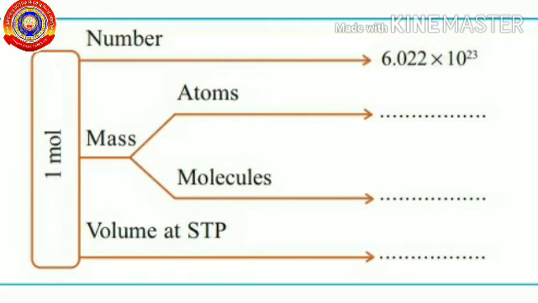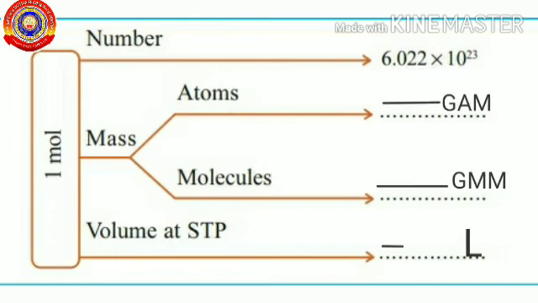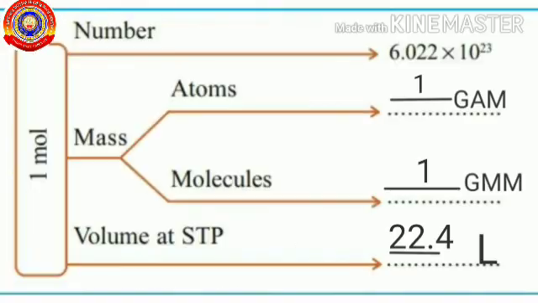Given 1 mole of any substance contains Avogadro number of particles. You have to find the number of GAM and GMM and the volume present in 1 mole of a substance. The answer for the worksheet is given here. If you understand this topic, you will be able to write all these answers.